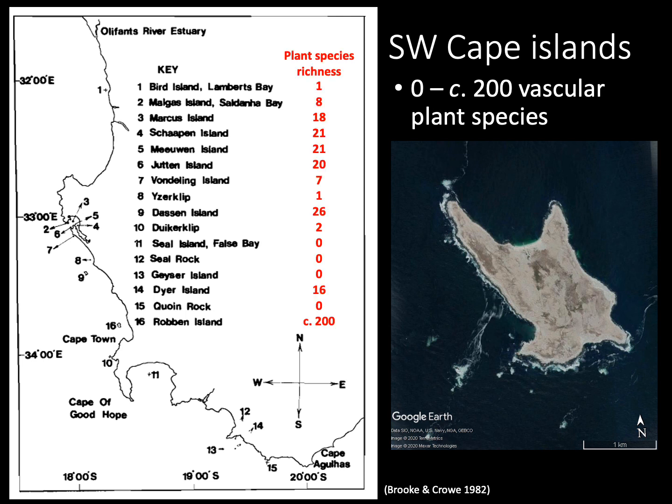And we can see that the plant species richness, shown here in red, varies between 0 and around about 200 vascular plant species on these islands. So again, even within a small area, there's lots of variation across these islands in terms of the number of species they host.